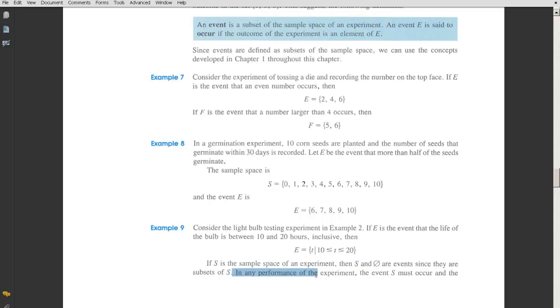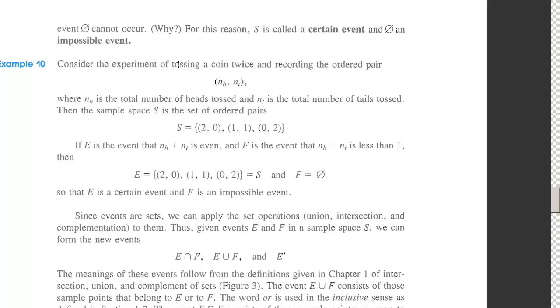So in any performance of the experiment, the event S must occur, and the empty set cannot occur because in order to say that it occurs, we have to find something in there that's in S, but there's nothing in there. So for this reason, S is called a certain event. It has to happen, and the empty set is called an impossible event because it cannot happen.